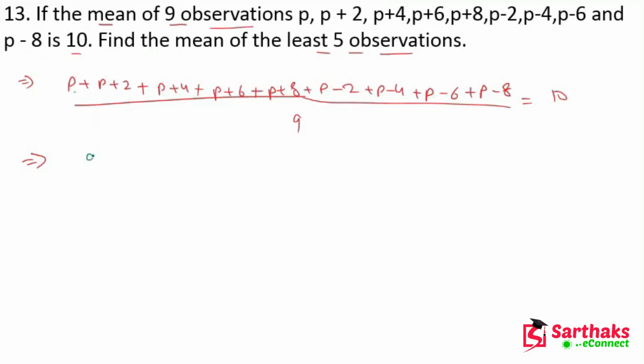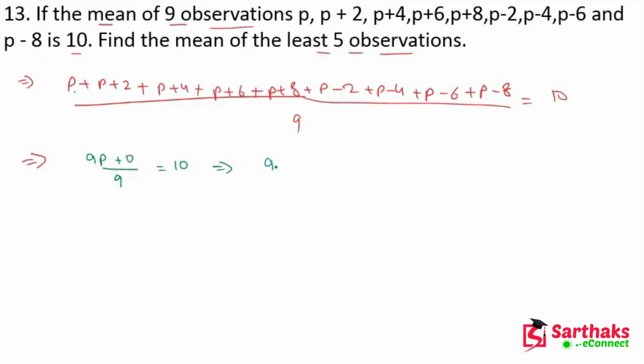So we can write 9p. Then 2 plus 4 is 6, 6 plus 6 is 12, 12 plus 8 is 20. And 20 minus 2 is 18, 18 minus 4 is 14, 14 minus 6 is 8, and 8 minus 8 becomes 0. So plus 0, divided by 9, is equal to 10.